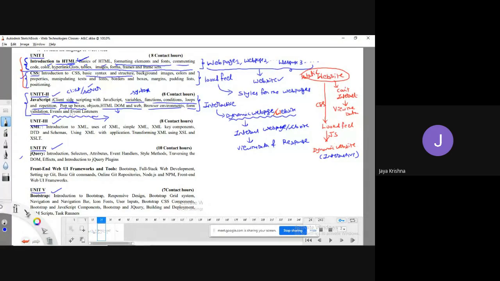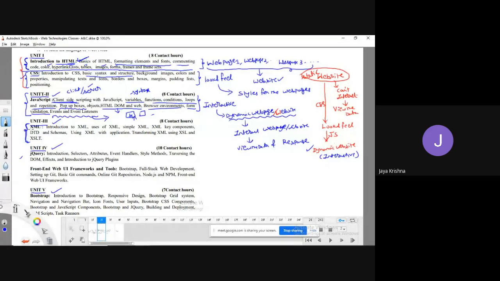That's it. Based upon some kind of event, meaning that when I click over a particular button B1, I need to submit data or validate something, that kind of thing, you can do through JavaScript. So with the help of the second unit, I can develop a dynamic website. And the third unit is an important one actually.